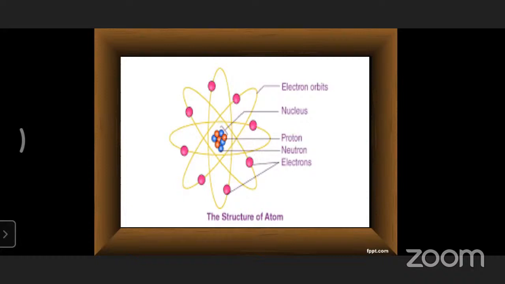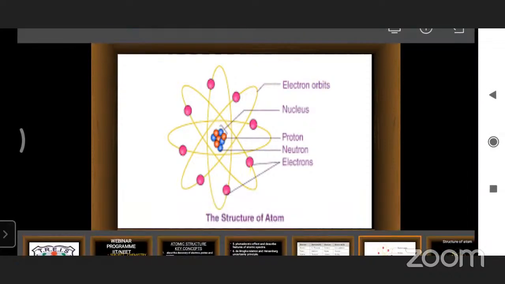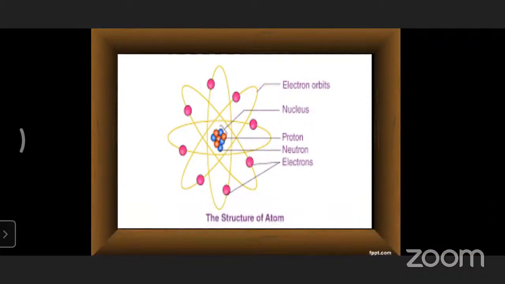And in the orbitals, if you observe this, you will see clearly what orbits will be. In these orbits, the pink color balls, those electrons, are rotating like this. In their desired manner, they are rotating continuously. So these are electron orbits, and these are electrons. These pink color balls we are representing here are electrons.